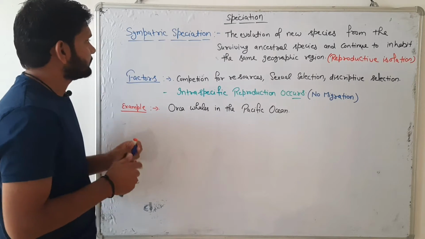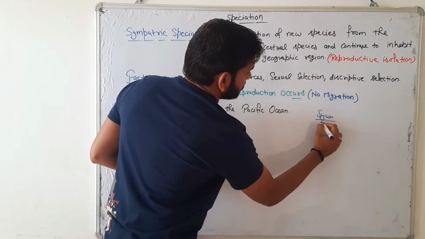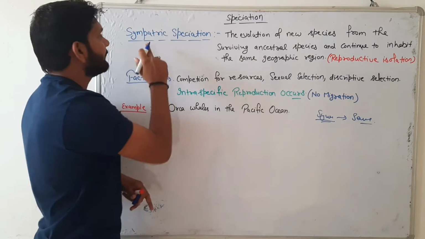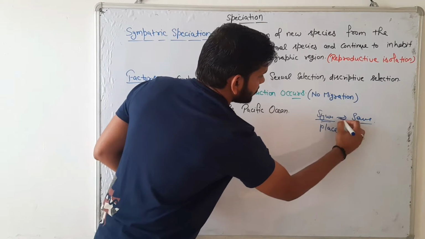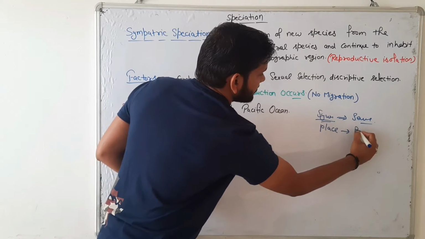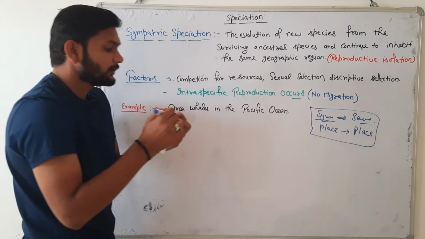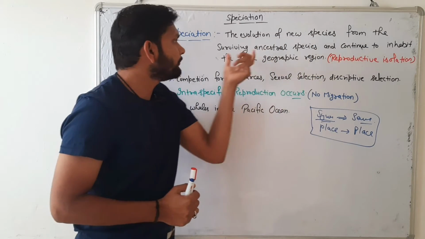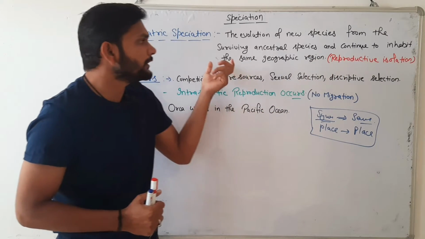Sym means same. Patric means place. What do you mean by sympatric? Same place. It means the evolution of new species from the surviving ancestral species that continue to inhabit the